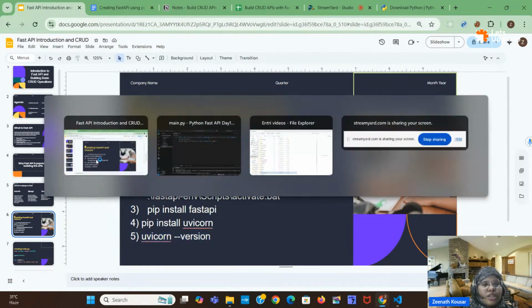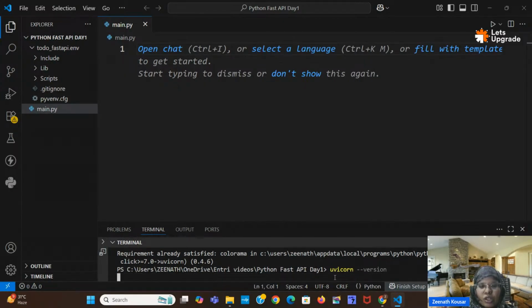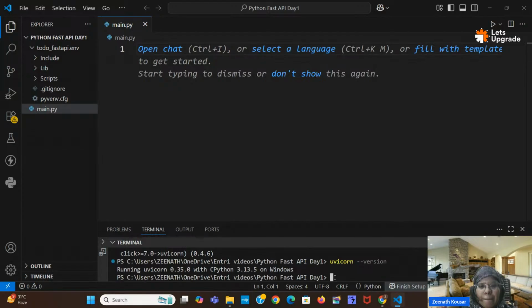You can do it in the terminal here. Uvicorn is just a server to run the application. Whatever application we are creating here, we can run it with Uvicorn. I will show how to run that. See here, it got successfully installed.